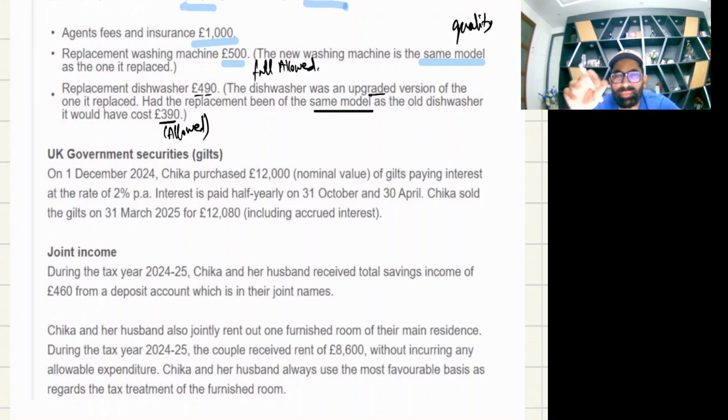Okay, so property income we'll do on Excel. Now, UK government securities, gilts, very interesting, a short 30-40 minutes topic you have covered in your studies. For CGT purposes, gilt is exempt. You buy these type of government securities and sell them, no capital gains tax. But my dear student, interest income is fully taxable.